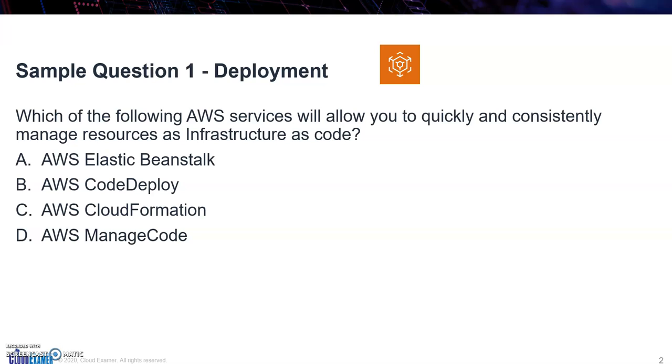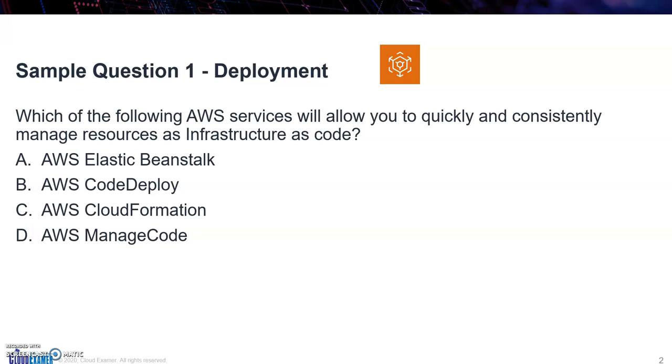Now, if you're not familiar with AWS, or if you're not familiar with some of these other services, obviously you may not know. But if you look at the first one here, it's Elastic Beanstalk. If you're familiar with AWS, you know that it is a service. B, Code Deploy. You know that that one is also a service. And AWS CloudFormation, you know that one is a service.